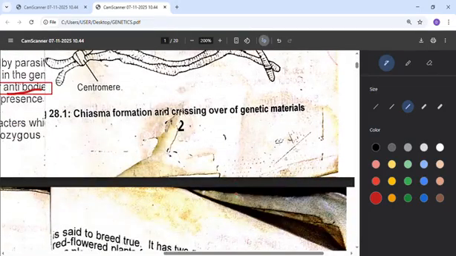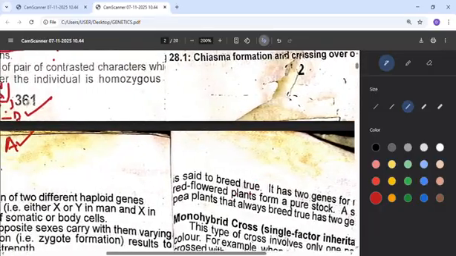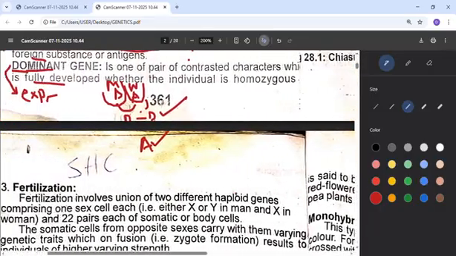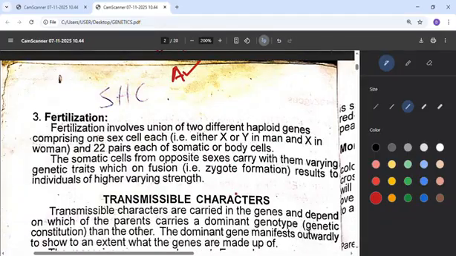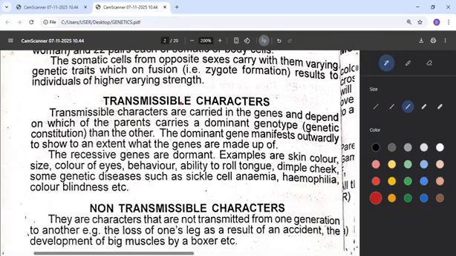Then another thing we consider in this topic is fertilization. I've said earlier that fertilization is the fusion of the male and the female gamete to form a zygote. They come together, that's fertilization. Then transmissible character means those characters that can be transmitted. There are some characters that can be transmitted and some that cannot.